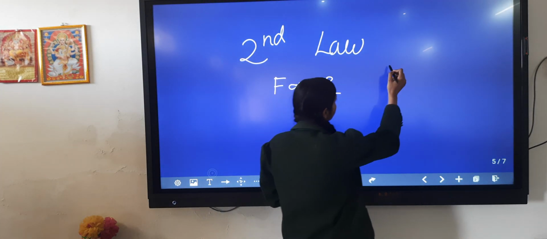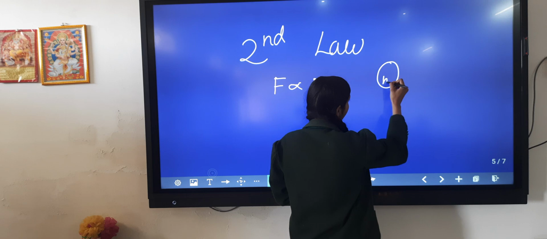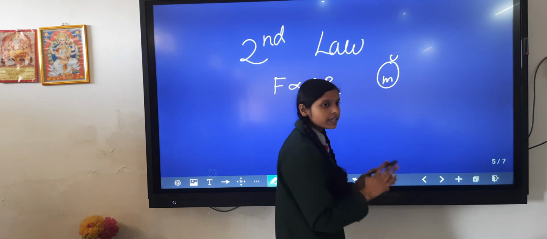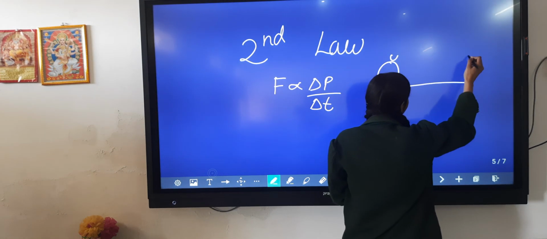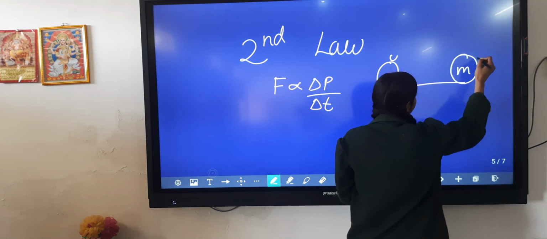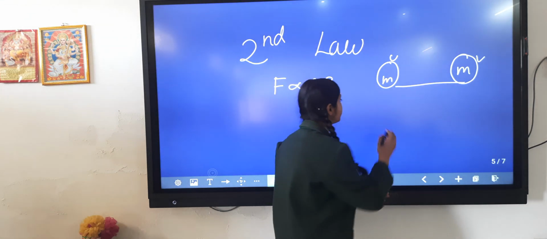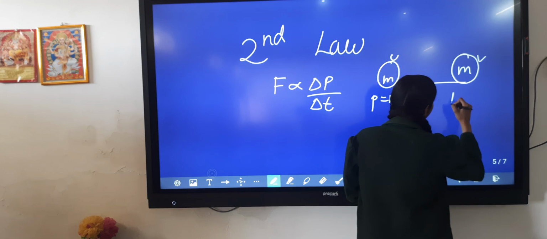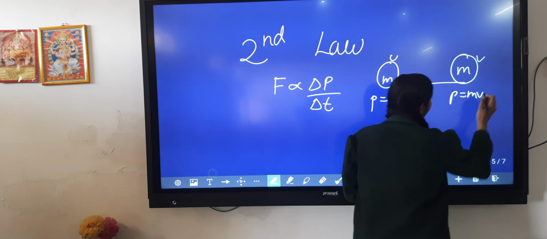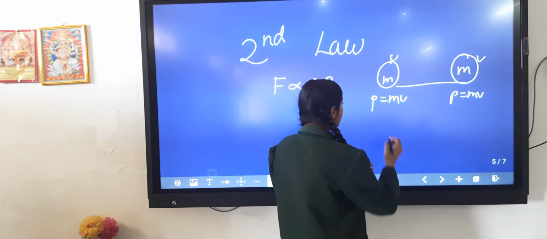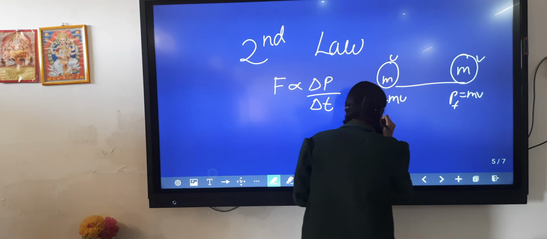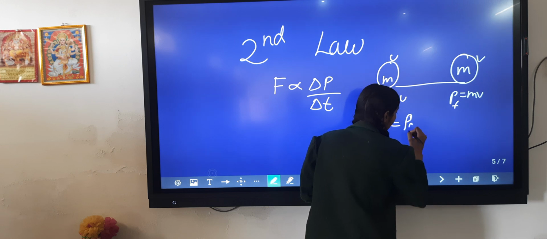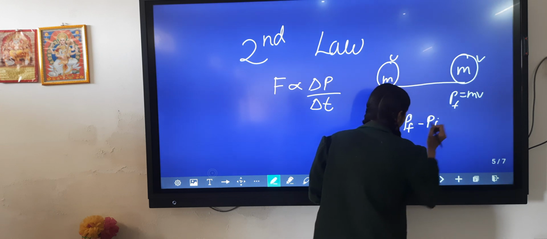Suppose a body of mass m has initial velocity u, and after some time it travels a distance and its velocity becomes v. So the initial momentum will be p equals m u and the final momentum will be m v. From here, if we find the change in momentum, it will be momentum final minus momentum initial.